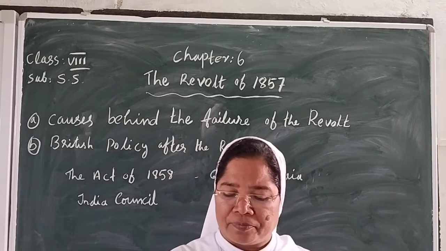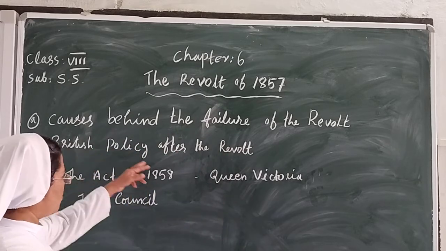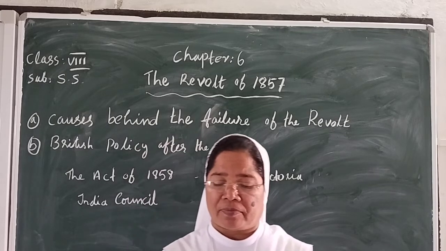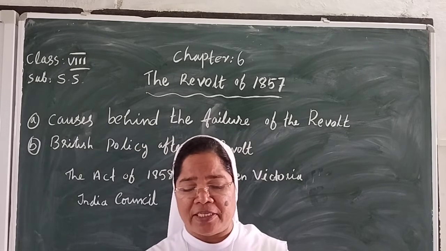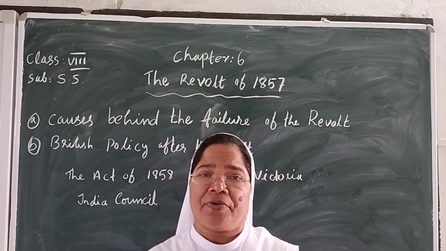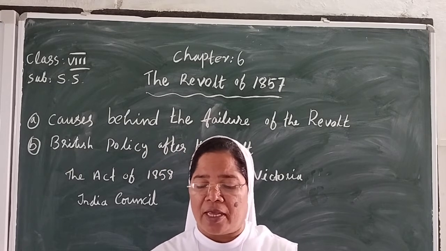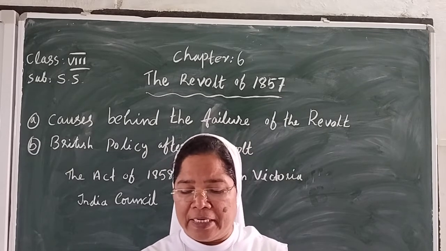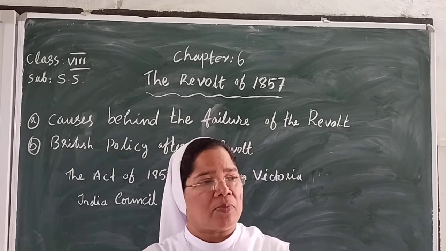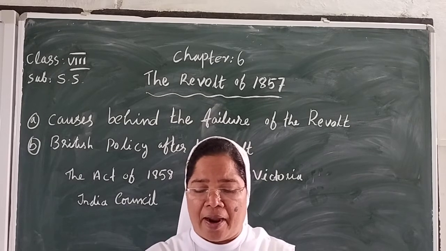Now let us go to the British policies after the revolt. Let us see. The British policies in India underwent major changes after 1857. All these changes were made to strengthen their hold over India and prevent another countrywide uprising. Some more rules and regulations were added.